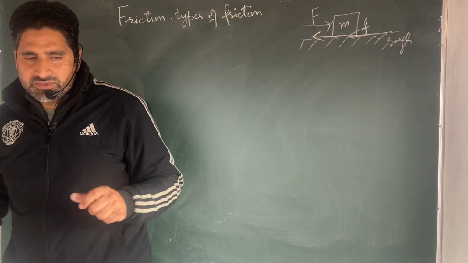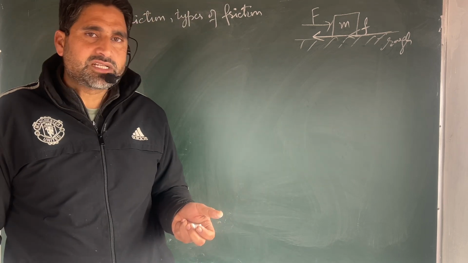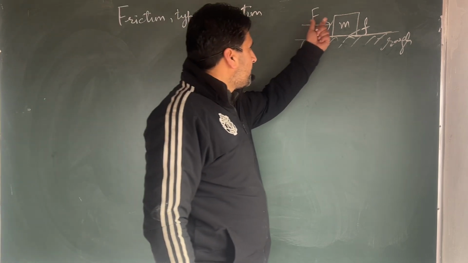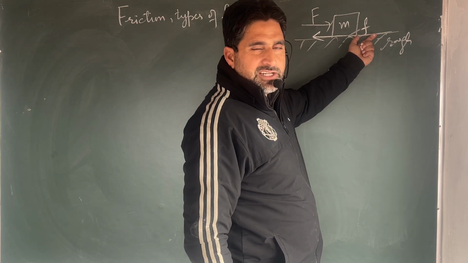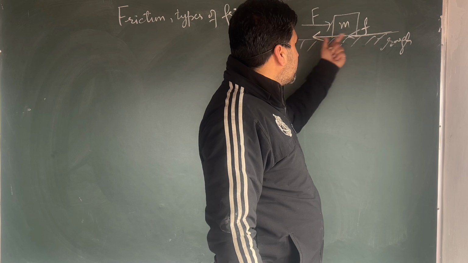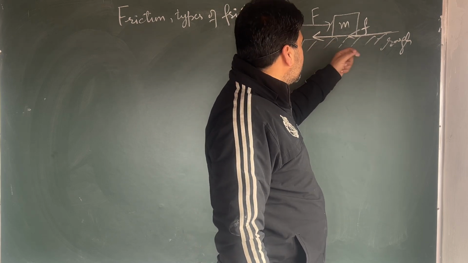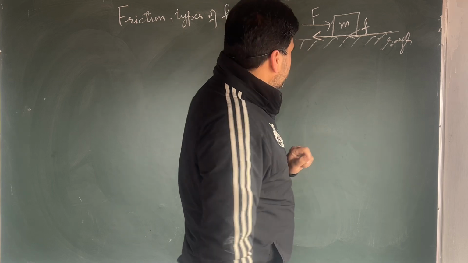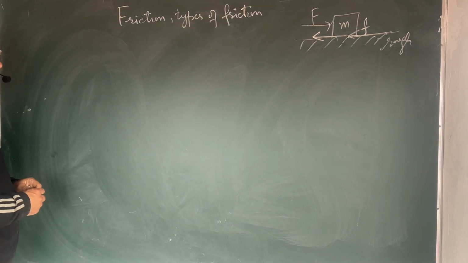This follows Newton's third law, that to every action there is an equal and opposite reaction. The more force you apply here, a frictional force comes into play in the opposite direction, tangential to the surface. So this friction is opposite to the applied force.